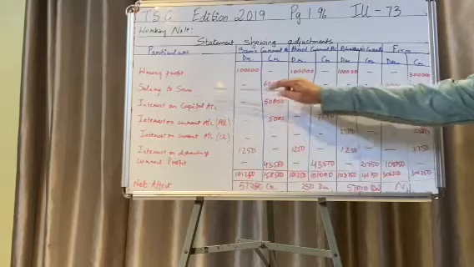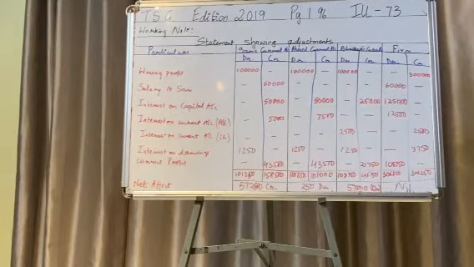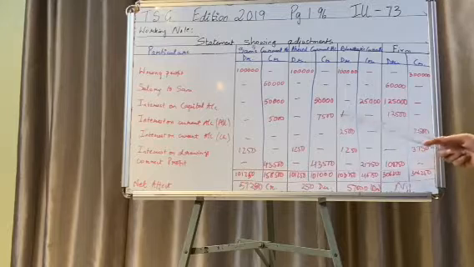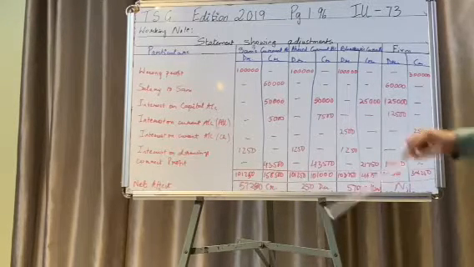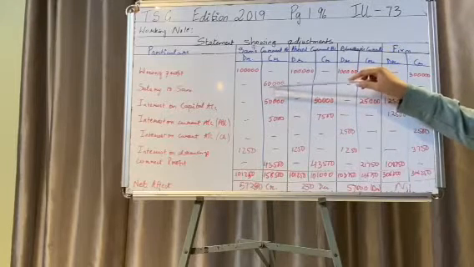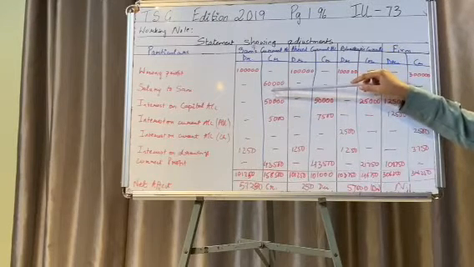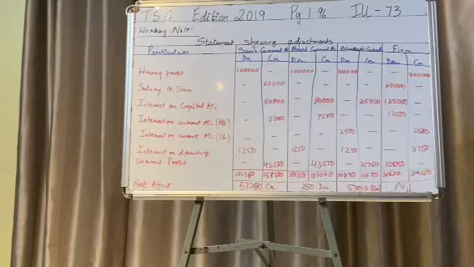Then salary to partner 5,000 every month, so that was omitted, and since it's an expense, it is going to the debit side of the firm account, and it is an income for the partner, so it is going to the credit side of the current account for Sam.